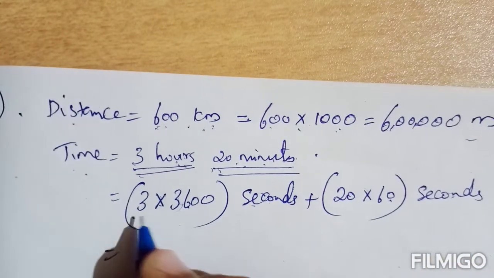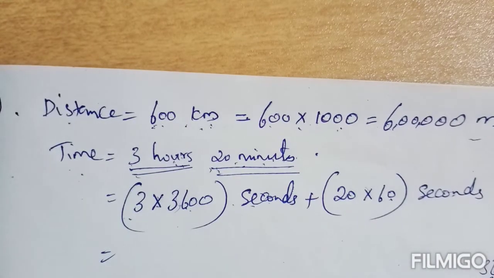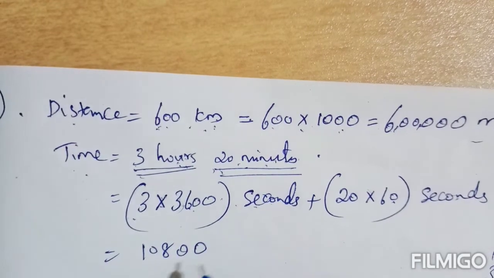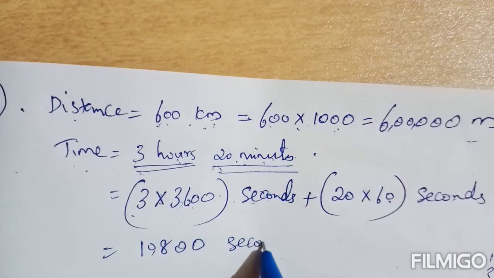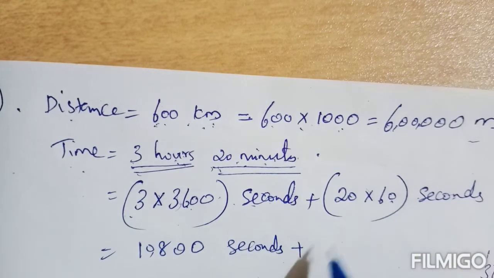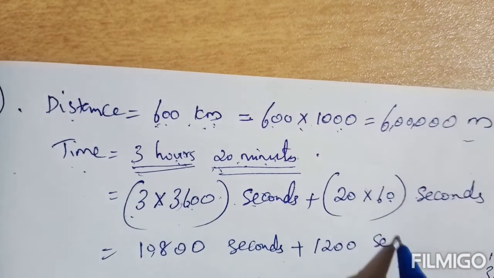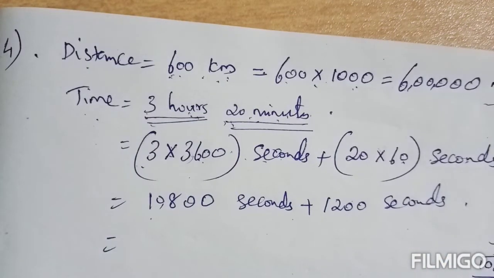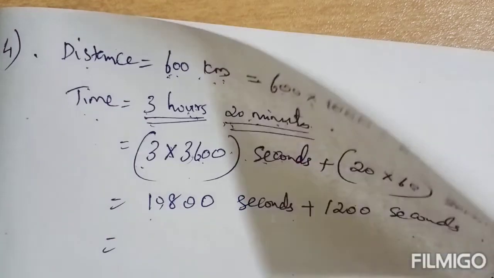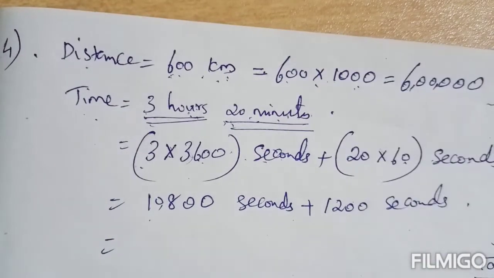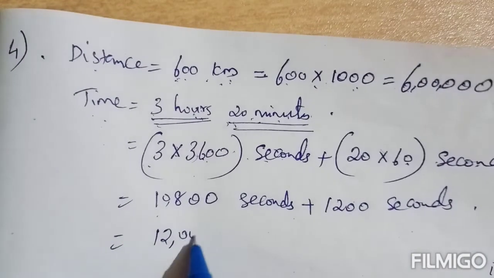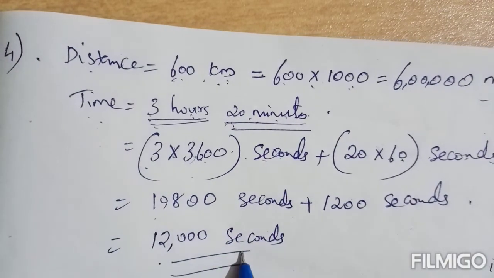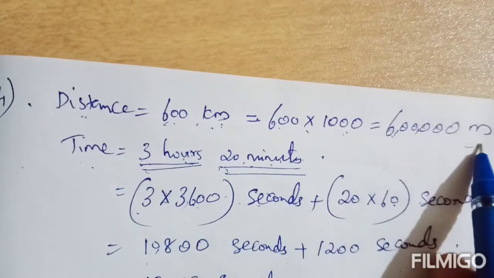So 3 into 3600, so 36 into 3 you will get 108. Now 2 zeros, so 10,800 seconds, plus 20 into 60, it is 1,200 seconds. So these two you can add. 10,800 plus 1,200, what will you get? It is 12,000 seconds. So time is 12,000 seconds, and distance is 6 lakh meter.